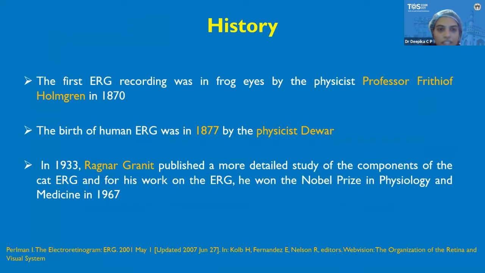The first ERG was recorded in frog eyes by the physicist Professor Fritjof Holmgren in 1870. But the birth of human ERG was in 1877 by the physicist Dewar. In 1933, Ragnar Granit published a more detailed study of the components of the cat ERG, and for his work on the ERG, he won the Nobel Prize in Physiology and Medicine in 1967.